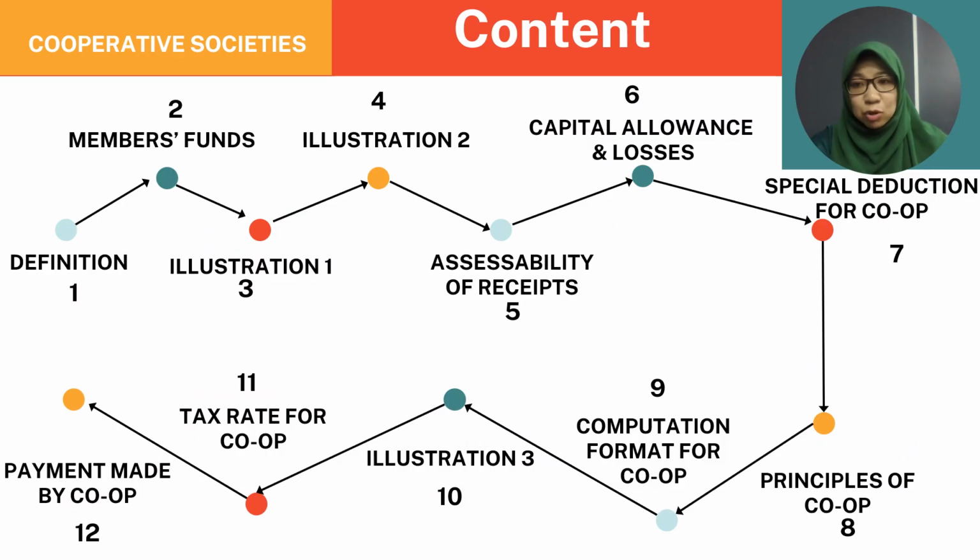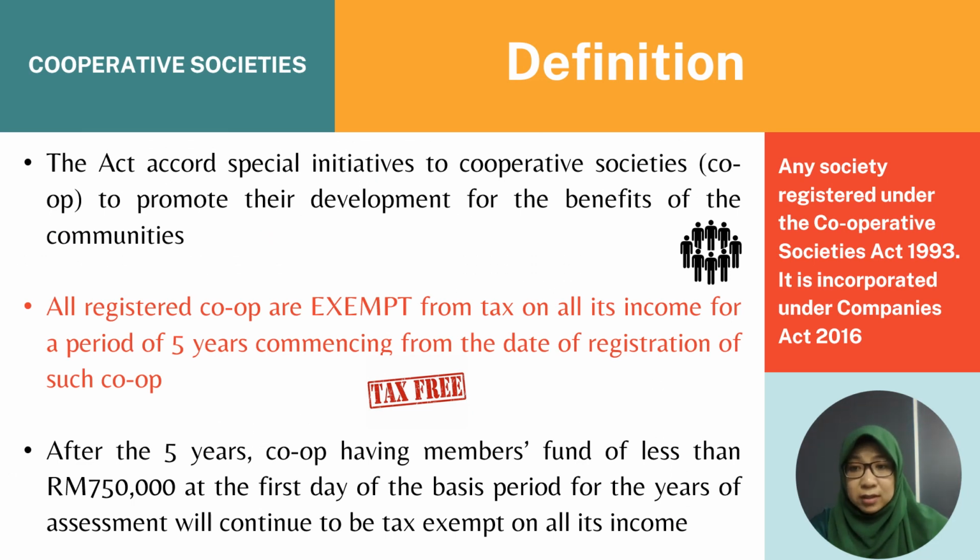This is our subtopic of cooperative societies, which has 12 points. They consist of the definition, members fund, some illustrations, capital allowance and losses, special deduction, principles and competition of co-op, not to forget the tax rate and payment made by co-op. Before we go further into this topic, we should understand the definition of cooperative societies.